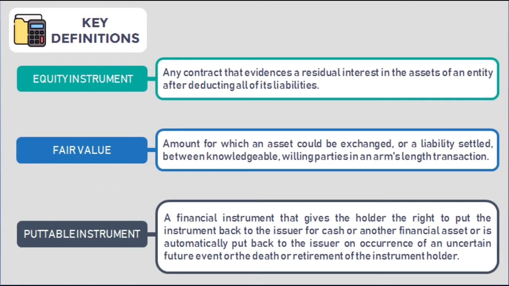Then we have equity instrument. It is any contract that evidences a residual interest in the assets of an entity after deducting all of its liabilities. The important thing here is the residual interest. So if we take assets of some company and deduct all of its liabilities, the result is equity, which is sometimes called net assets. Fair value is the amount for which an asset could be exchanged or a liability settled between knowledgeable willing parties in an arm's length transaction.